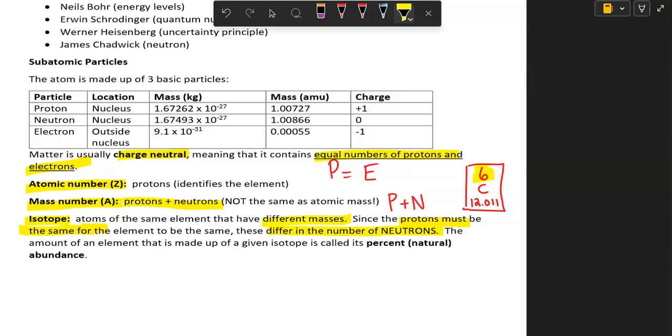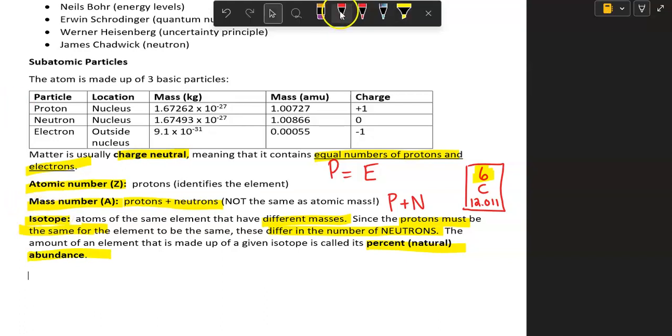And so it turns out that most elements, not all, but most elements exist as at least two isotopes in nature. Some of them exist as more than that. Some of them have 20 isotopes. So to know more about how the element's made up, we need to know something about the percent or natural abundance. So in other words, how much of the element is made up of that isotope. And we'll talk more about that a little later too.